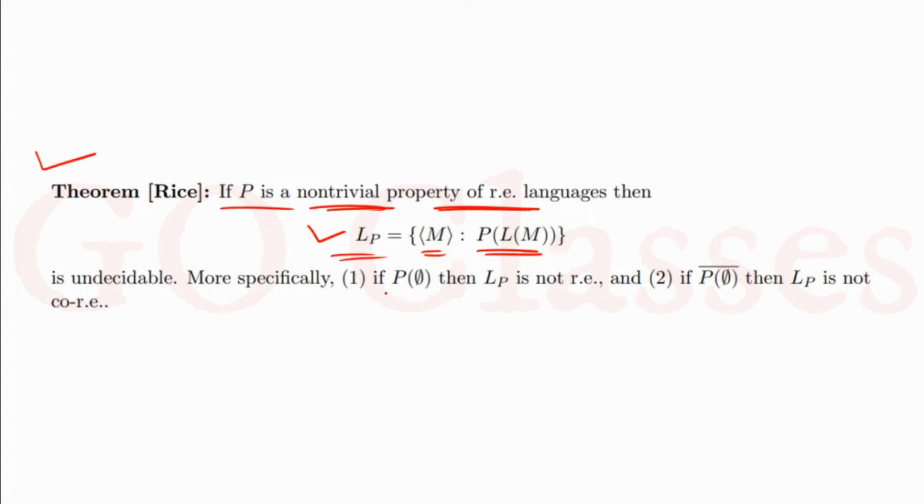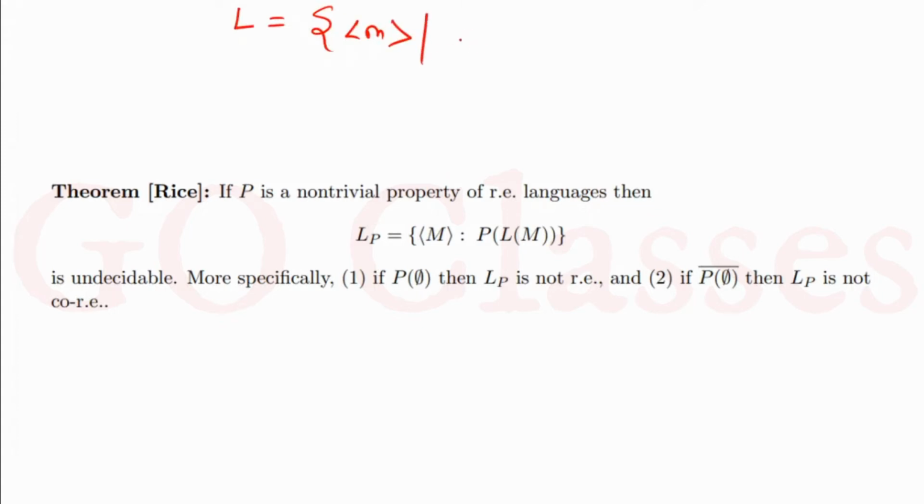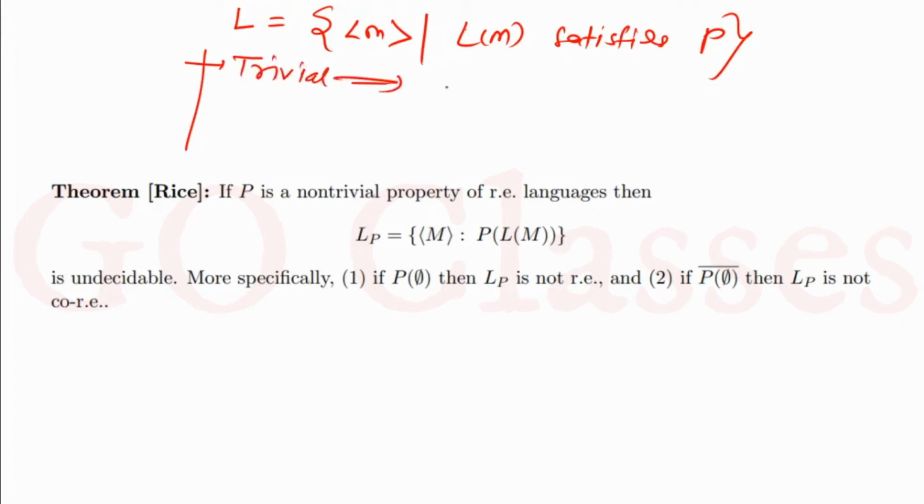The first result is saying that, let's assume that you have already checked for trivial and non-trivial property, which is very easy. Let's assume you have done it. So I am giving you a language. For example, let's assume I give you some language L, which has a set of Turing machines whose language satisfies P. This type of language I give you. Now the first task you will do is check for trivial or non-trivial. If this is trivial, then L is decidable.